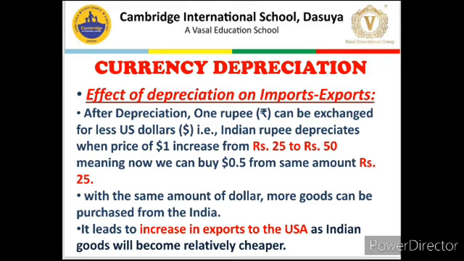So currency depreciation results in an increase in exports, or a weaker rupee leads to an increase in exports. This is the exact methodology applied by China, just for your knowledge, to increase its exports. Whenever Chinese companies or the Chinese government see that demand for their products is decreasing worldwide, they decrease the value of the Chinese currency. A decrease in the Chinese currency makes Chinese goods cheaper, and more Chinese goods are exported.